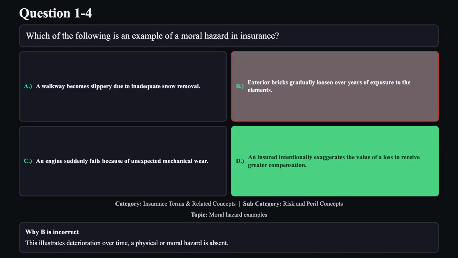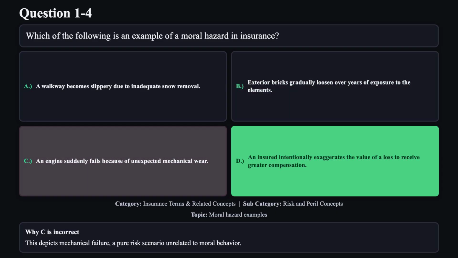Reason B is not correct. This illustrates deterioration over time. A physical or moral hazard is absent. Reason C is not correct. This depicts mechanical failure, a pure risk scenario unrelated to moral behavior.